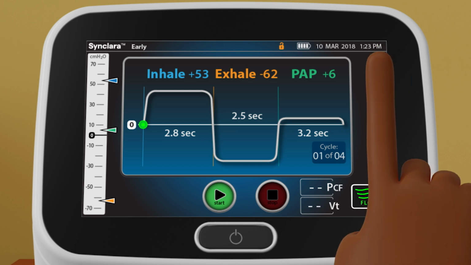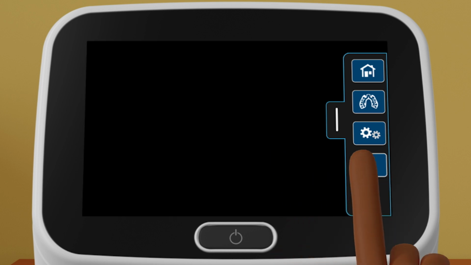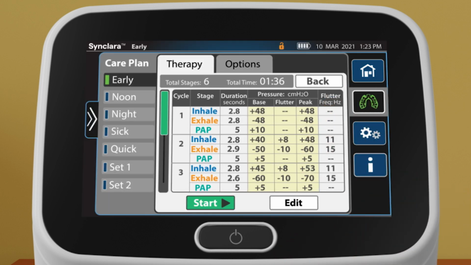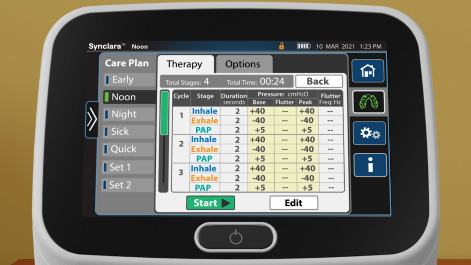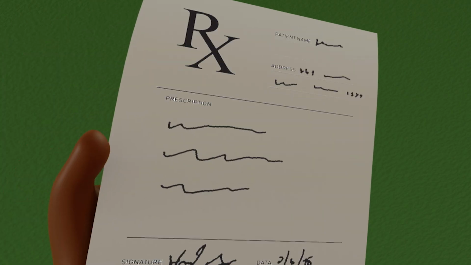To select another preset, swipe the Options tab left, then press Care Plan. Select a preset therapy plan, then review to make sure it matches the prescription.